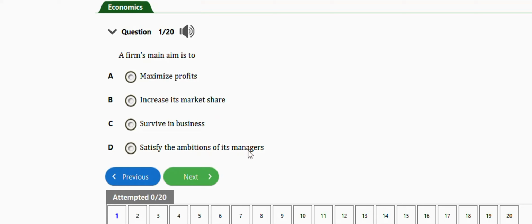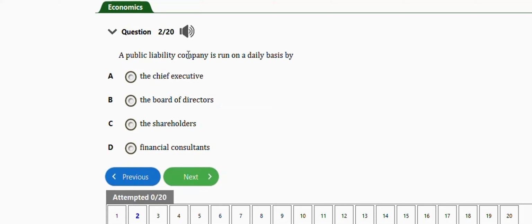The first question I have here says a firm's main aim is to maximize profit, increase its market share, survive in business, satisfy the ambitions of its managers. So the right answer is option A, which is to maximize profit. Next question is this one. It says a public liability company is run on a daily basis by the chief executive, the board of directors, the shareholders, financial consultants. The right answer is option B, which is the board of directors.